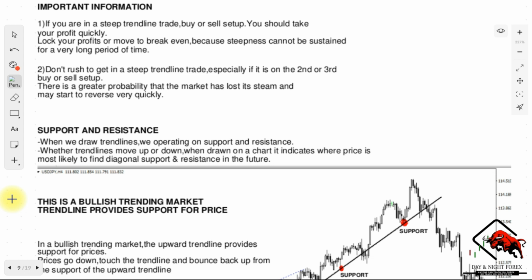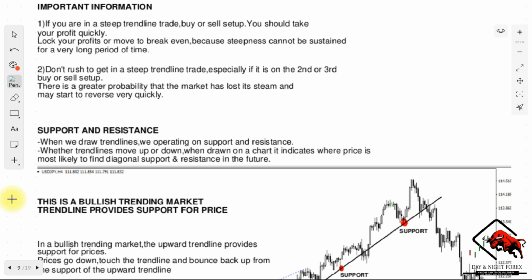So there is a greater probability that the market has lost its steam and may start to reverse very quickly. So the steeper the trend line is, you need to give it more time. The more time that you need to give it for it to really show you the true direction of the market, because it might actually just move those 2 points that you need to draw the trend lines, and then on the third position it actually starts to lose momentum and change direction. So it's very key that you give it more time if it's very, very steep.